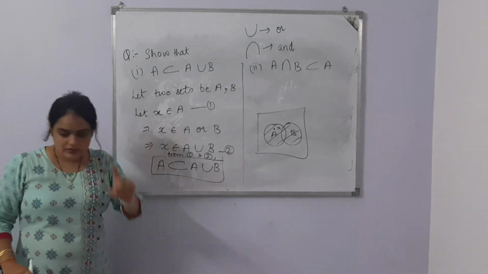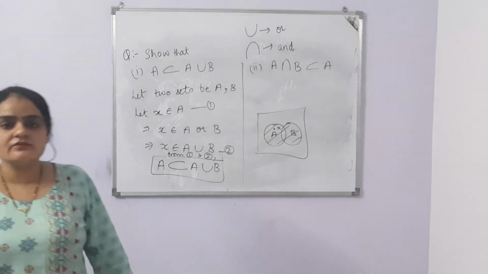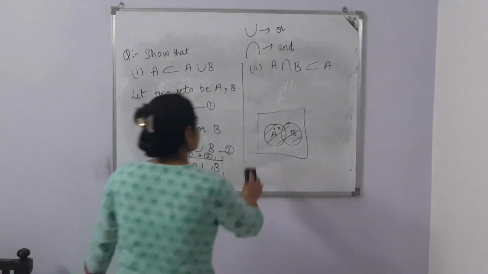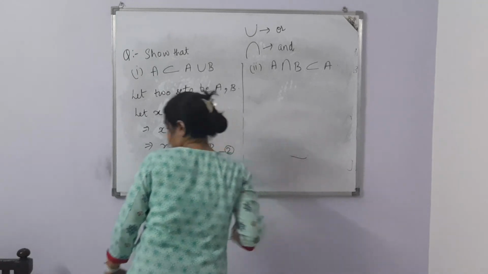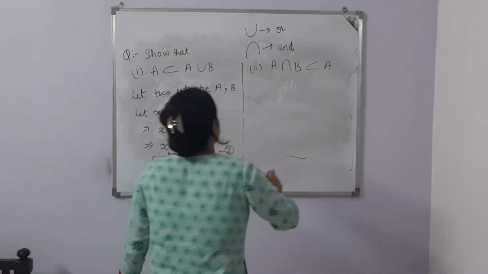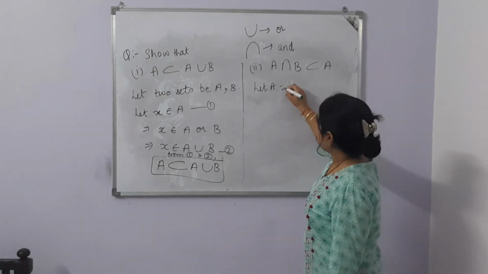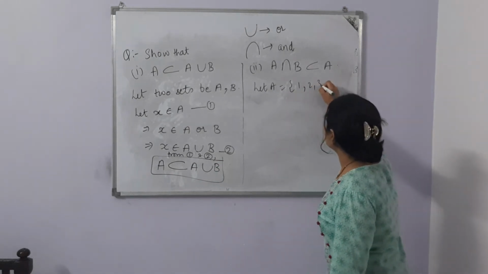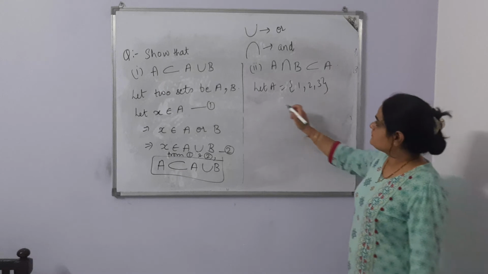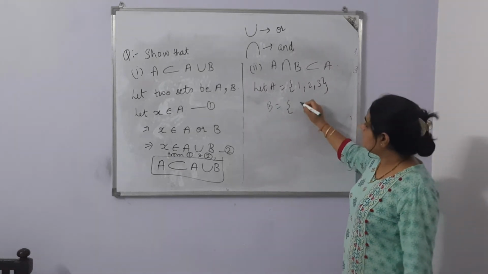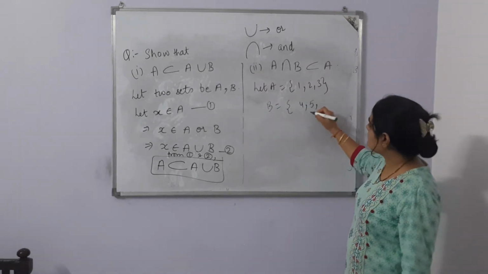Now let's do another part with the help of examples. Let A equal 1, 2, 3 and B equal 4, 5, 2.